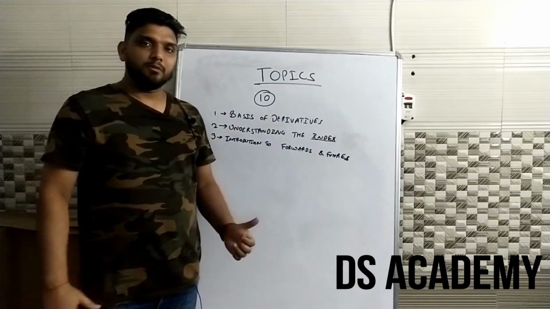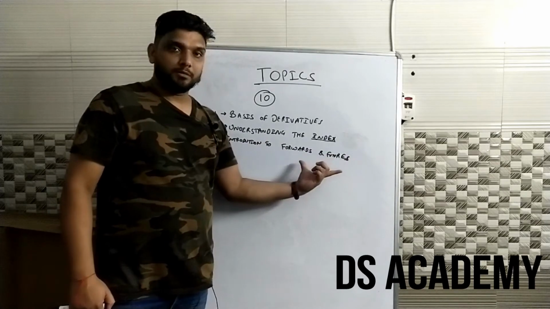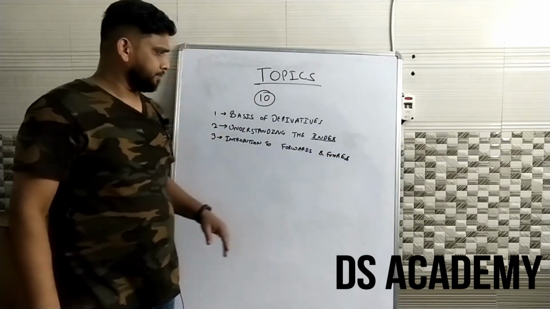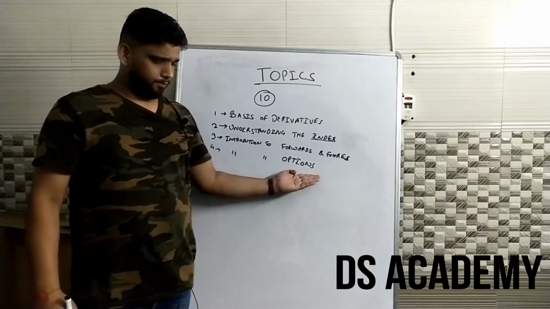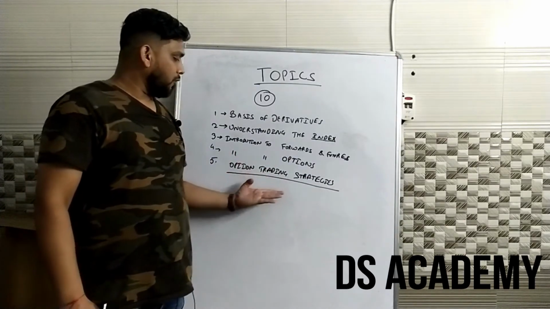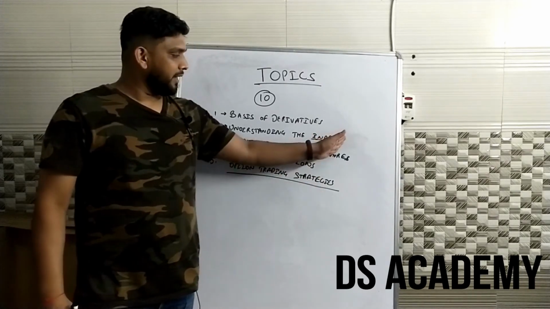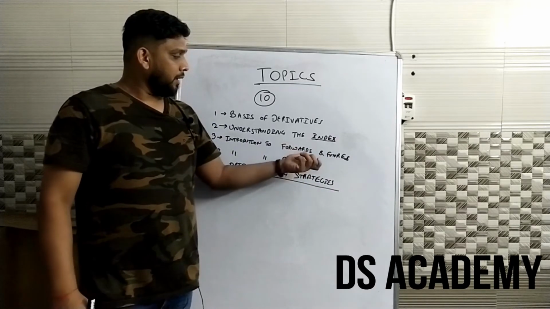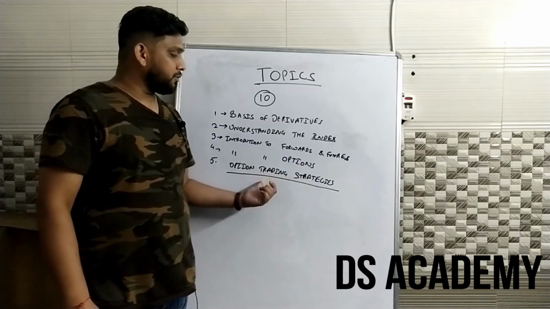In the third chapter we will learn about futures and forwards. Basically futures and forwards are derivatives. In chapter 4 we will learn what options are. In the next chapter, chapter 5, we will learn about option trading strategies. That means once we know what an index is, what futures and forwards are, and what options are, then we will learn how we can make strategies using options.